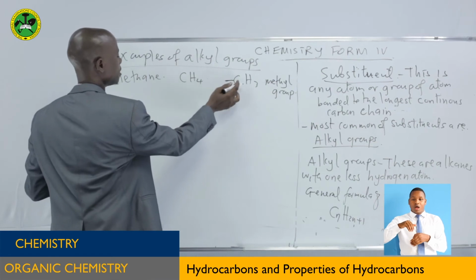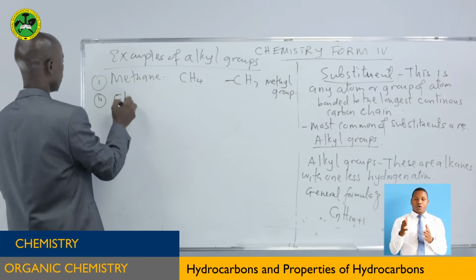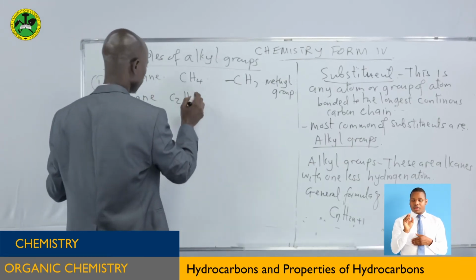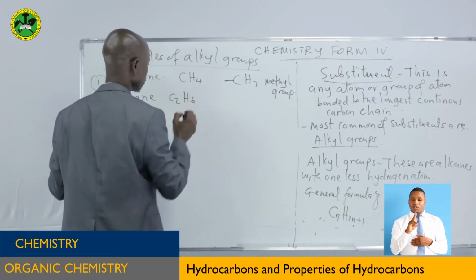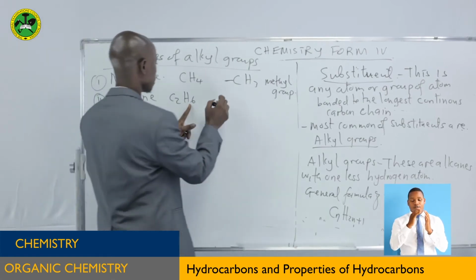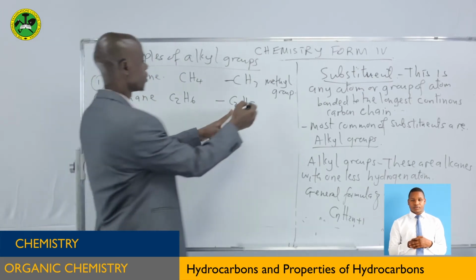This shows that this carbon is bonded. Ethane is C2H6, this is the molecular form of ethane. But when one hydrogen atom is less, for example C2H5, this is called ethyl group.